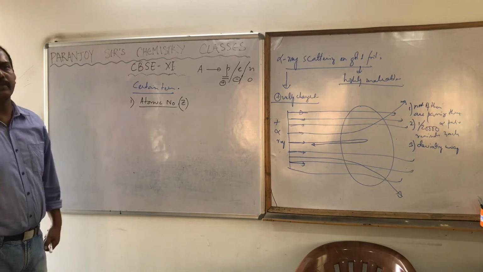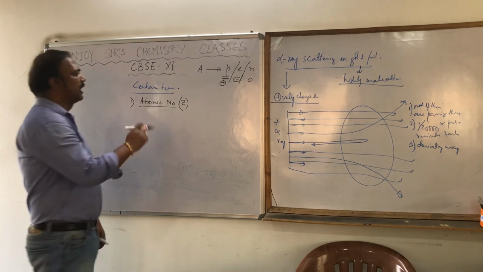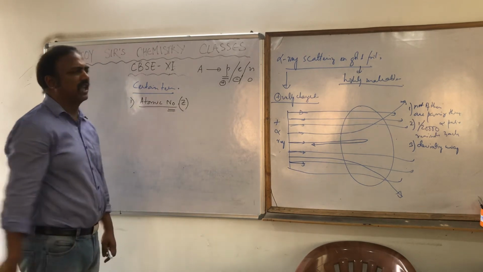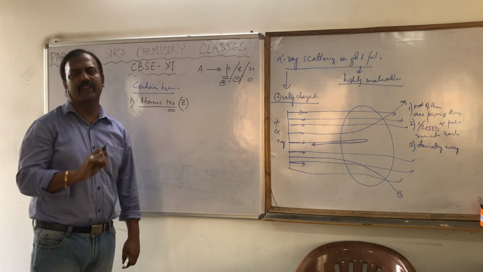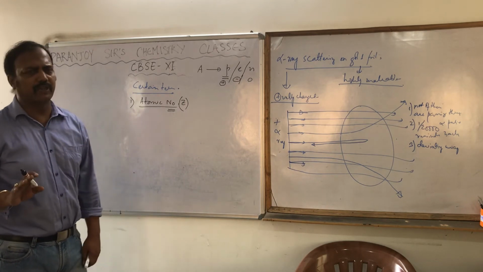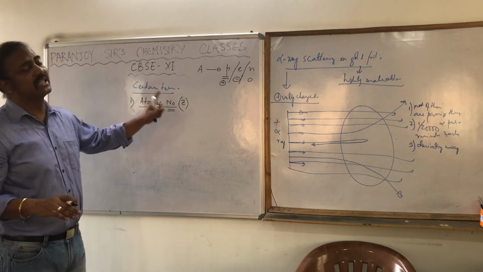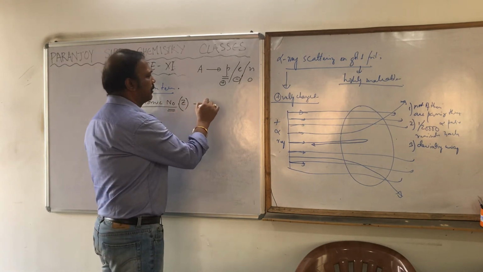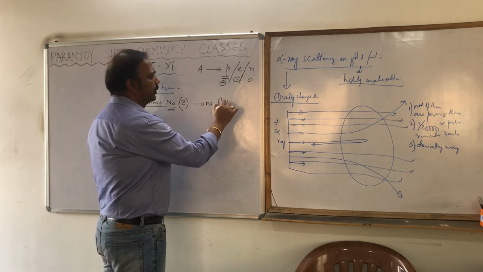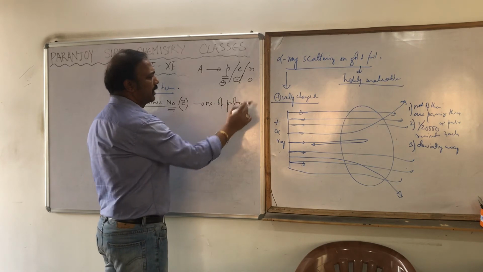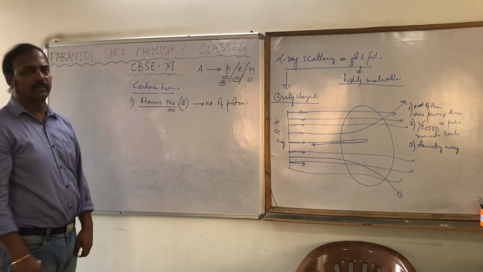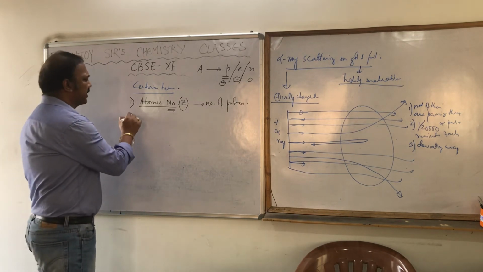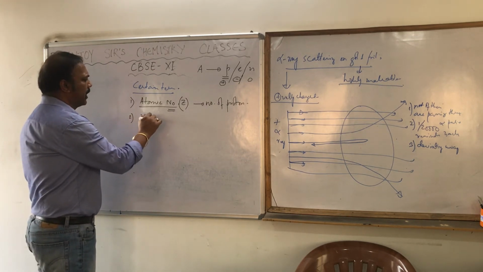Atomic number is nothing but a number. Be very careful, don't get confused with atomic mass. Atomic mass means the mass of an atom, which is a completely different concept. Atomic number means the number of protons in the nucleus. That is atomic number. Then next is mass number.